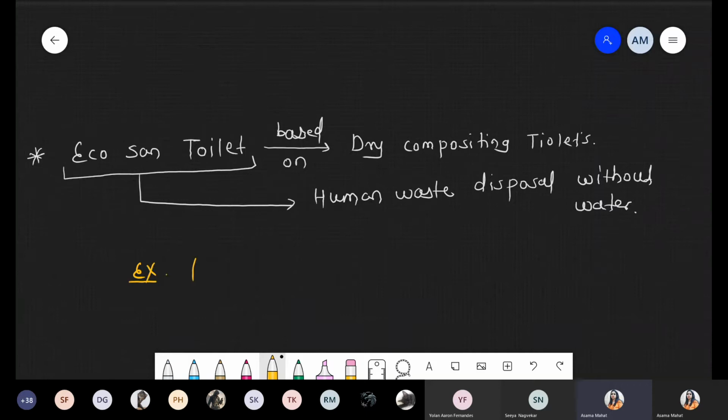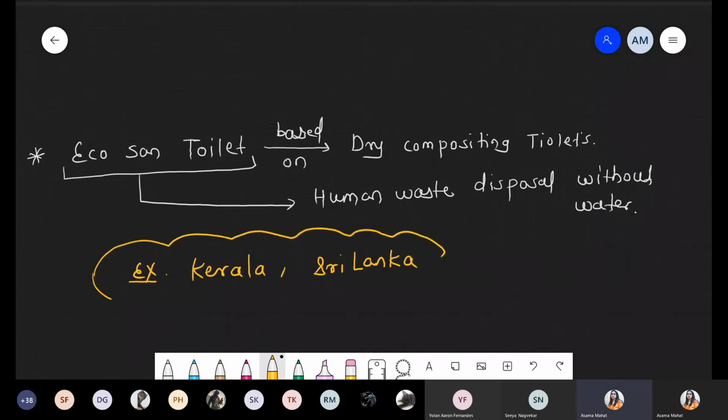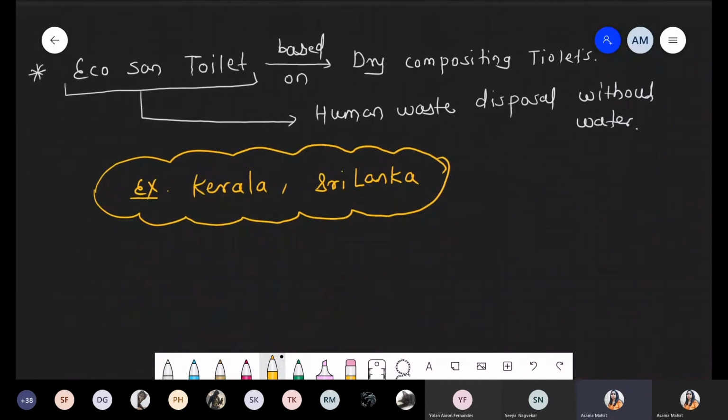So the eco sand toilet is present in Kerala as well as in Sri Lanka. Kerala and Sri Lanka are the two places where such eco sand toilets are prepared. Now we are talking about the use of the eco sand toilet. Why are we not using water? Because generally we use water, but in this condition we are talking about a dry toilet without water. So different uses are there.